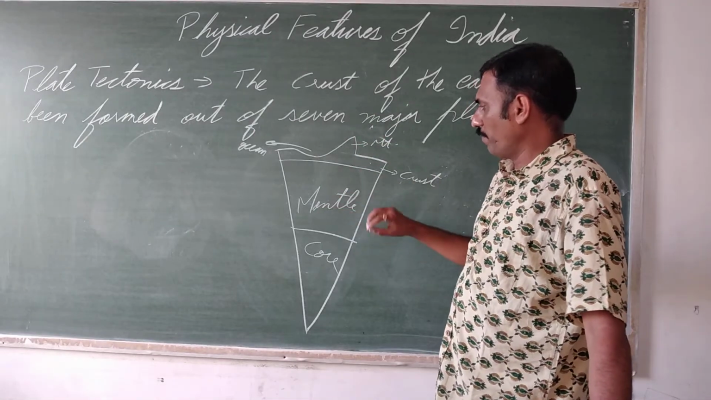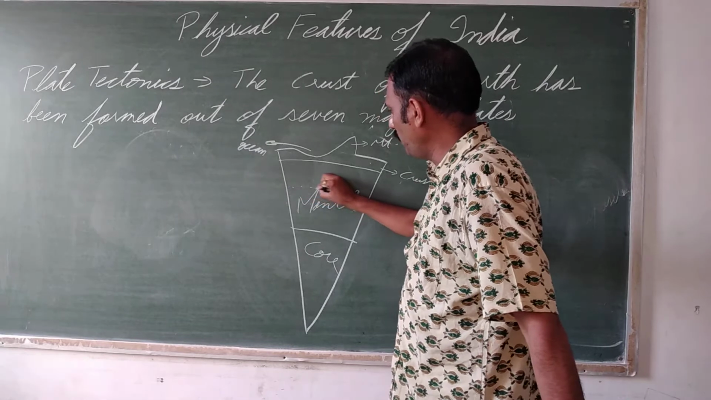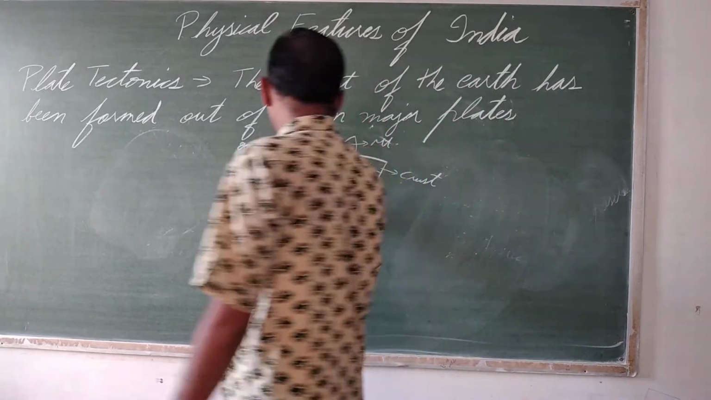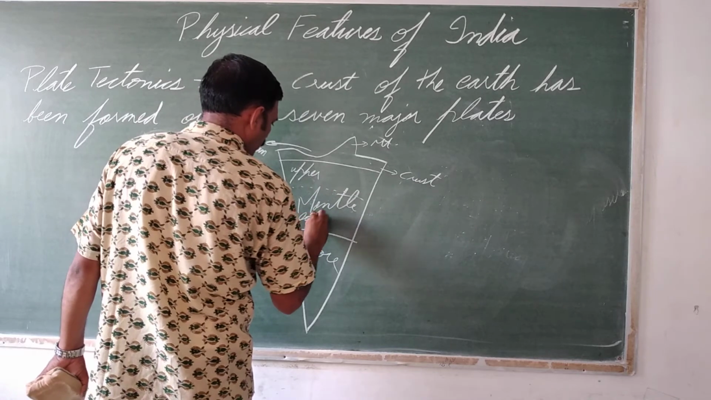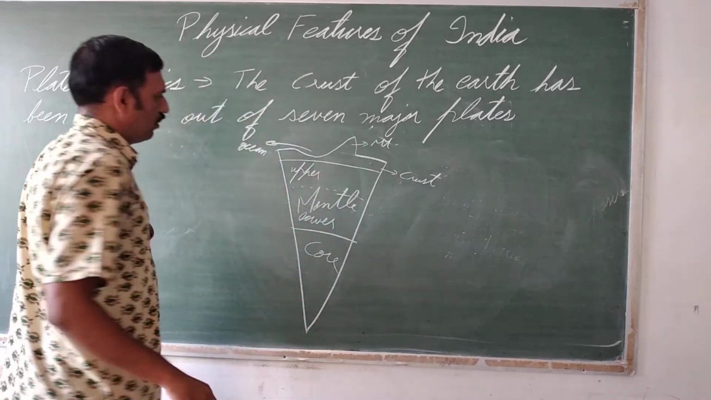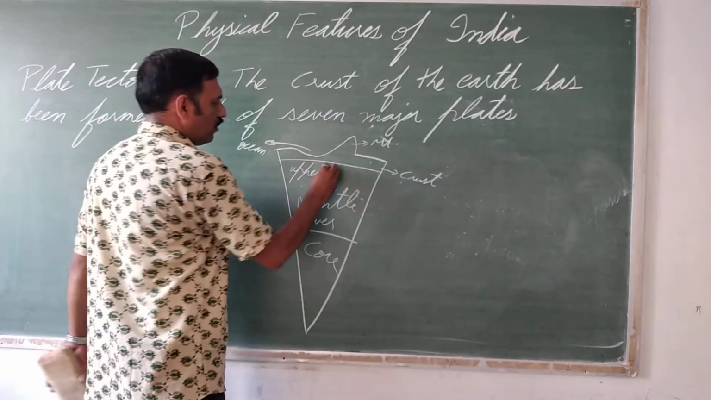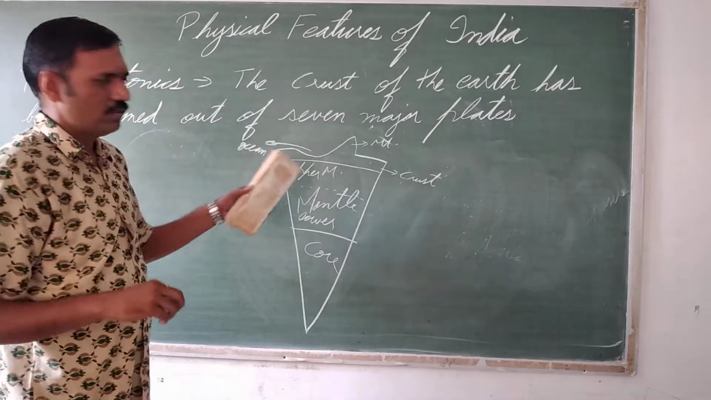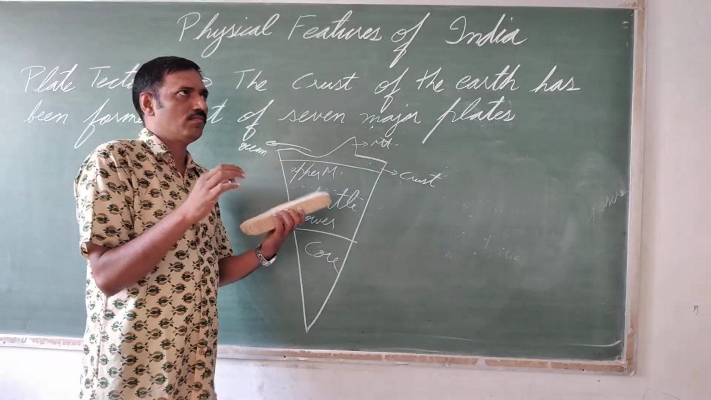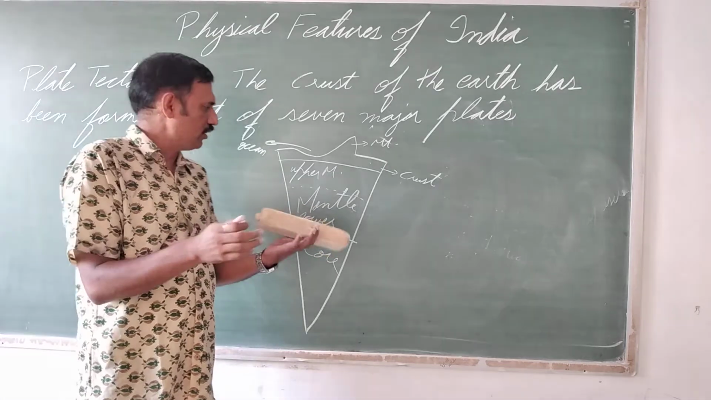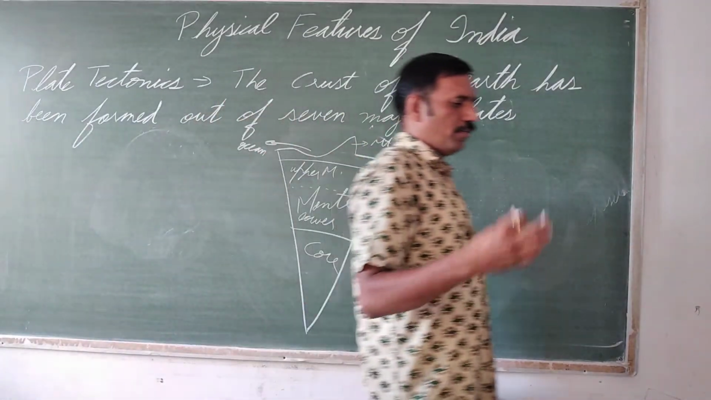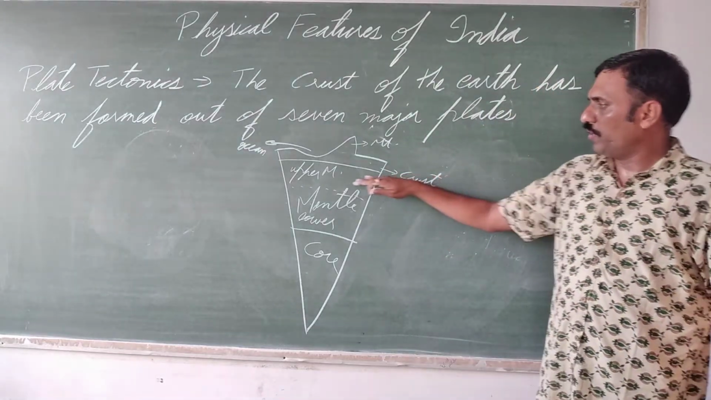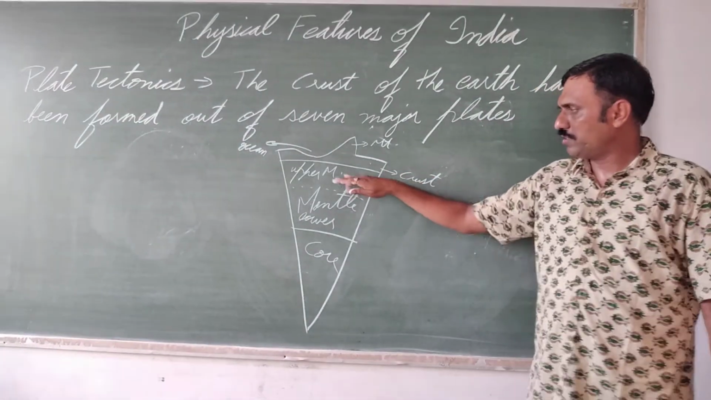Then there is the mantle. This mantle is also further divided into upper mantle and lower mantle. So the upper mantle is somewhat soft in nature. It is like a plastic layer, also known as the asthenosphere. This crust is floating over this upper mantle.